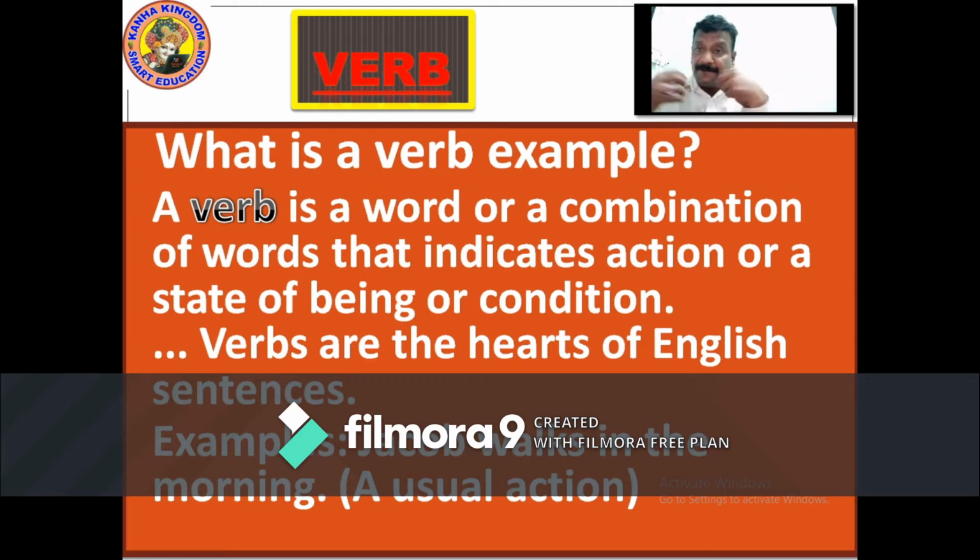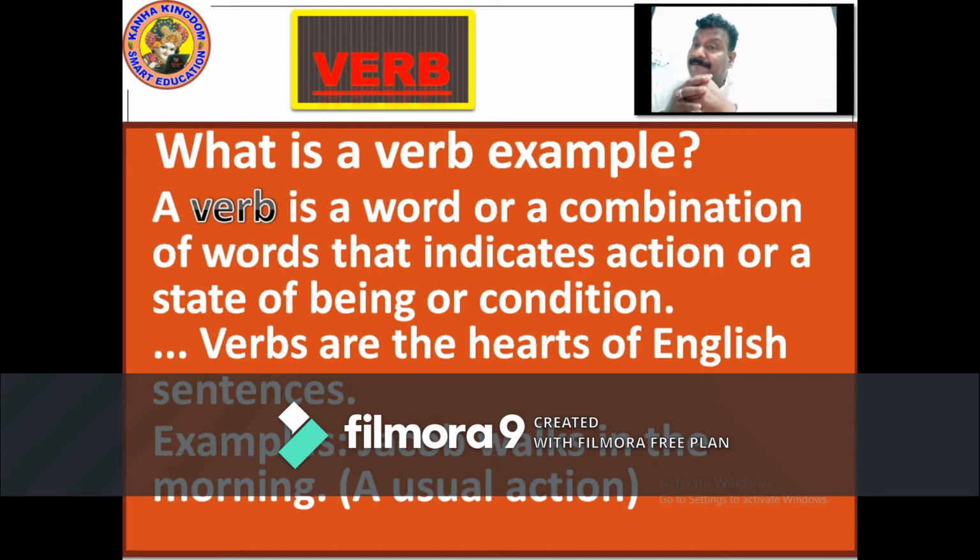Everything which we perform: talk, run, jump, sing, look, gave, got, leap, hop, sit, get up, walk.